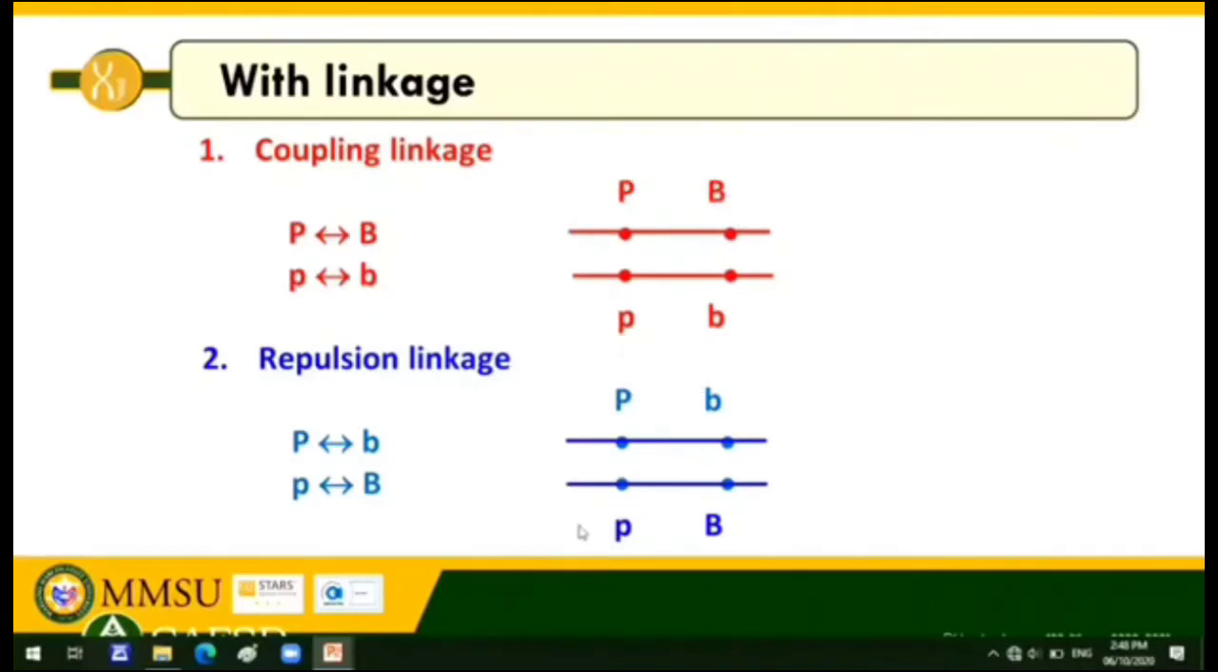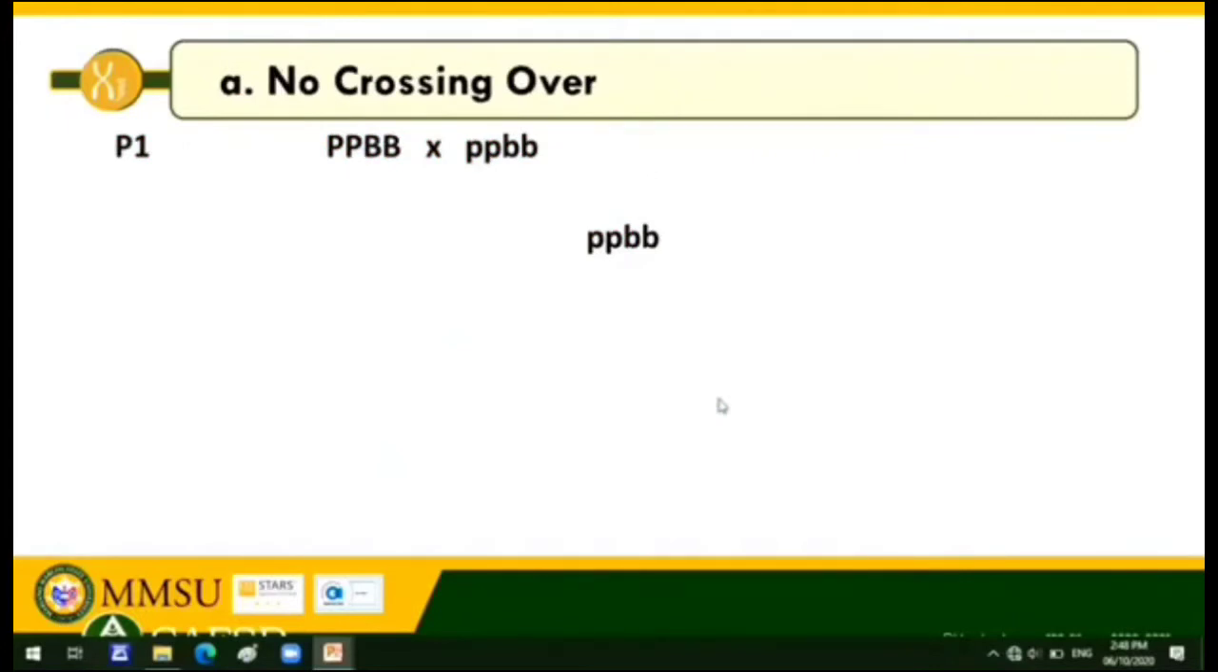Ngayon, sa repulsion linkage, iisa lang ang ibig sabihin nito. Dominant and recessive genes are located on the same chromosome and as a result, they are inherited together. Okay? Another, if there is no crossing over. Okay? So, with linkage, mayroon tayong dalawang types. Either walang crossing over or meron crossing over. So, unahin natin yung walang crossing over. So, ibig sabihin, complete yung linkage. Okay? So, that if there's no crossing over, then linkage is complete and close.